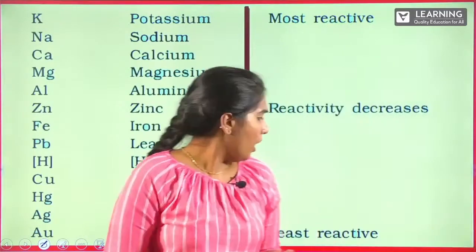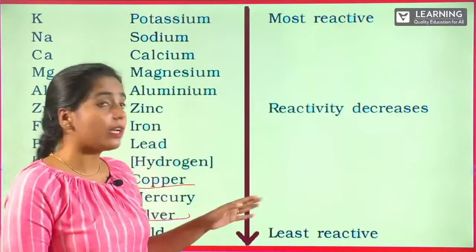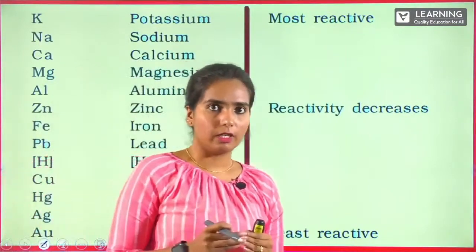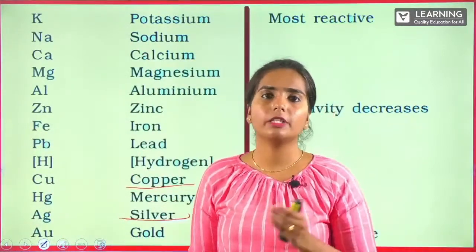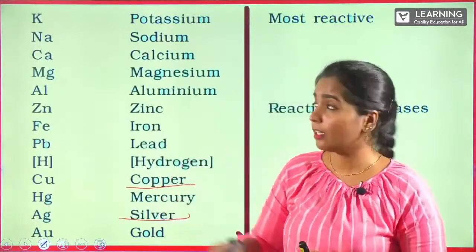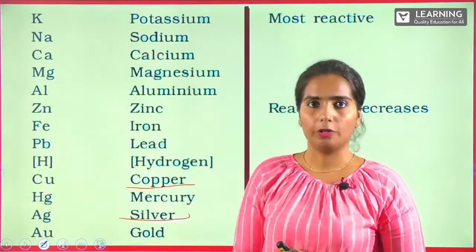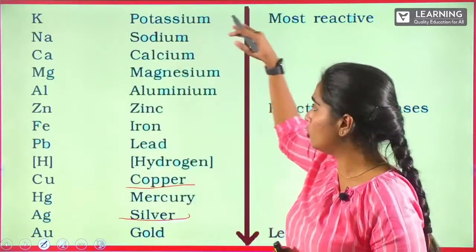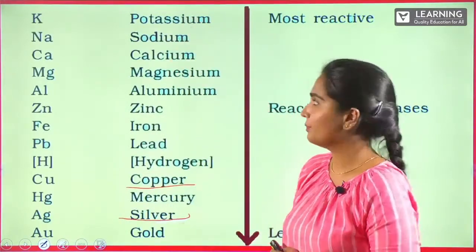In fact, you can see here the least reactive elements are silver and gold. So whatever silver is reacting with, compared to the other elements here, it's very difficult for the reaction to happen. You can see the series: the highest is potassium and the least is gold. This is how our reactivity series goes.